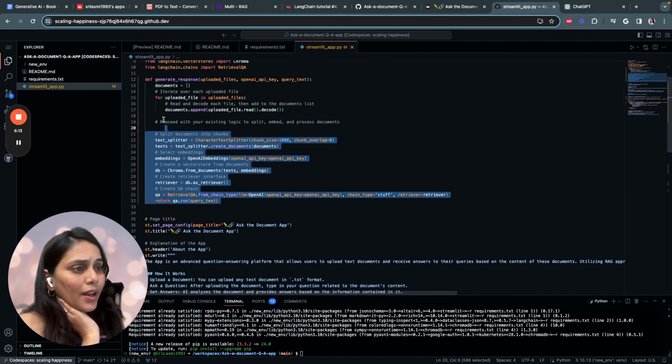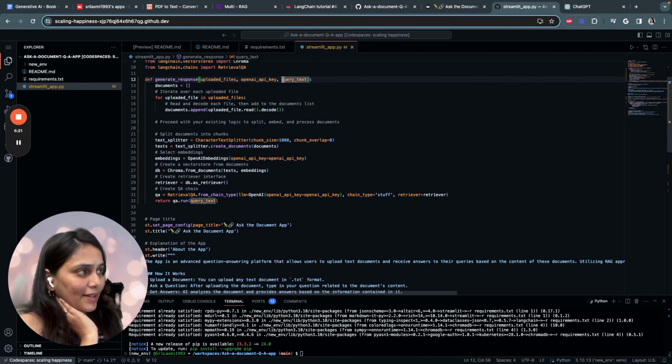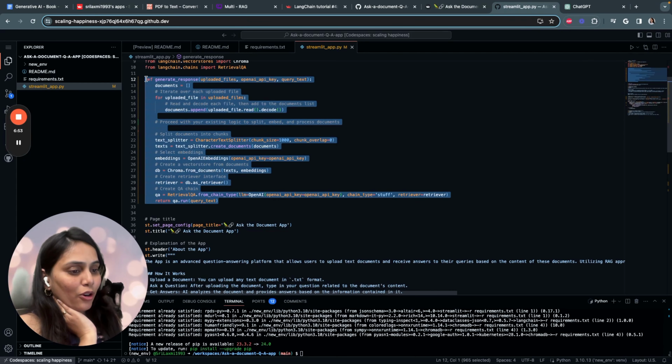So in a nutshell, what this function does is basically take an uploaded file, an OpenAI key, and query text, process the files to generate a response based on the query, and return the answer. First, it reads and decodes each uploaded file and splits the text into smaller chunks, generates embeddings for those chunks, stores those embeddings in a vector store, and then uses a retrieval-based QA mechanism to generate an answer to the input query. That's basically what this function does.